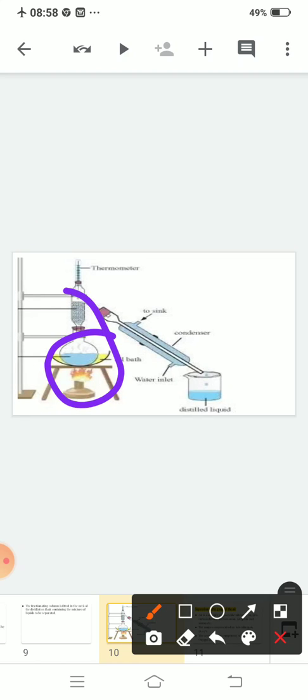Clear? Now, the flask is fitted with a fractionating column. When the mixture is heated, both alcohol and water form vapor as they approach their boiling points. The alcohol vapor and the water vapor rise up in the fractionating column.